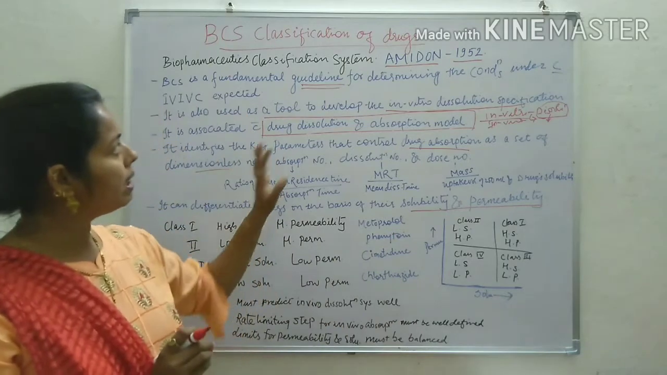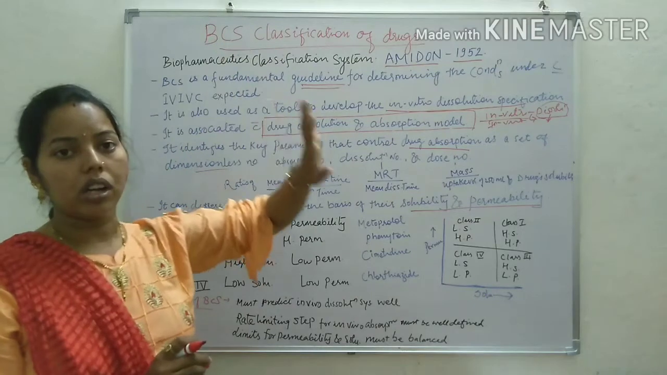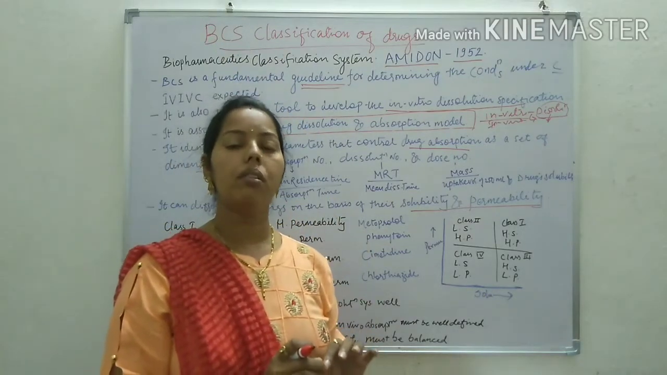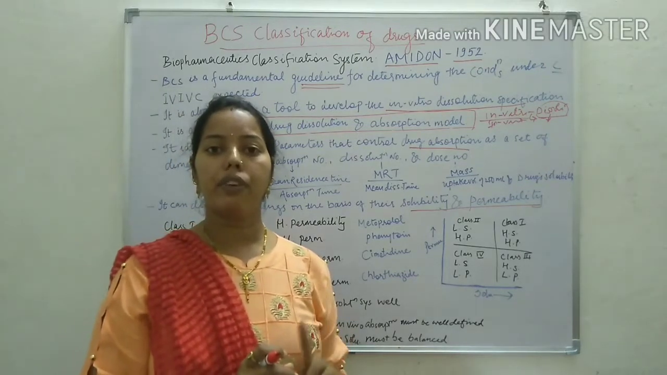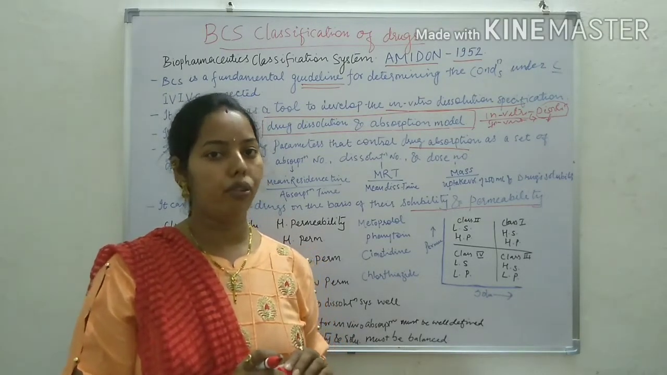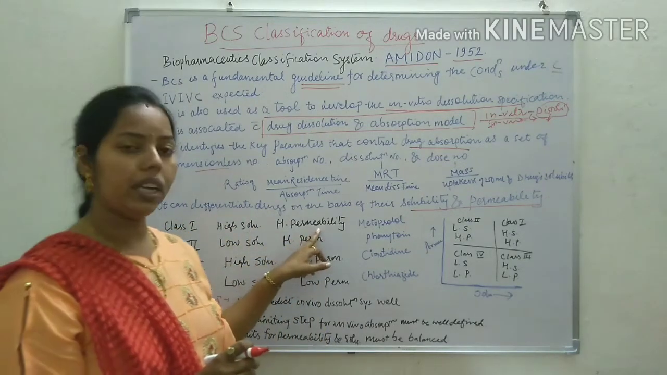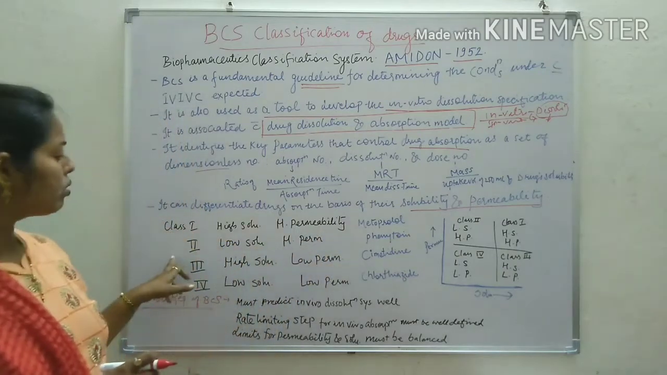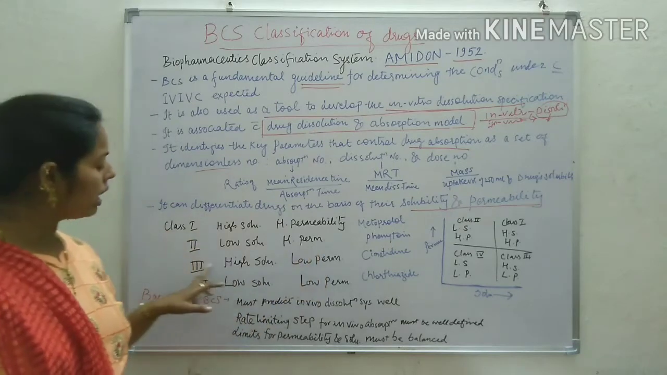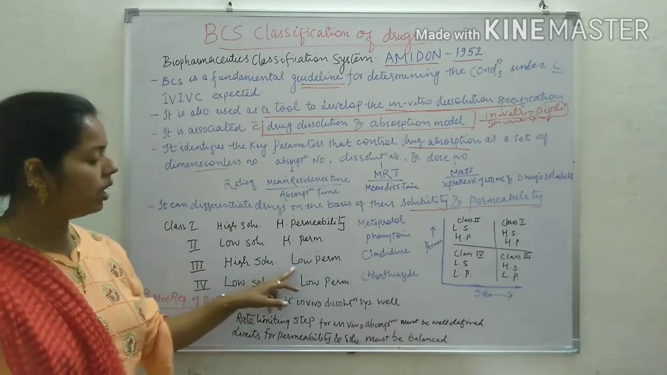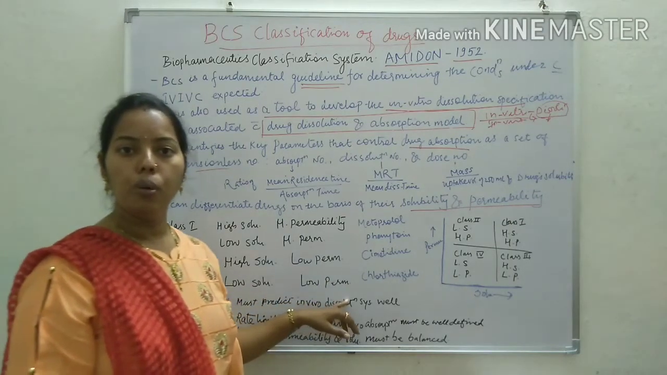After that, the BCS classification. According to BCS, the drugs are classified under 4 main classes: class first, second, third and fourth. Class 1 is high solubility and high permeability. Class 2, low solubility and high permeability. Class 3, high solubility and low permeability. Class 4, low solubility and low permeability.